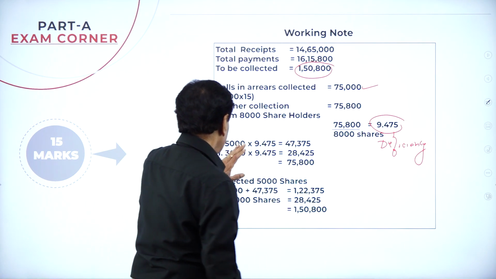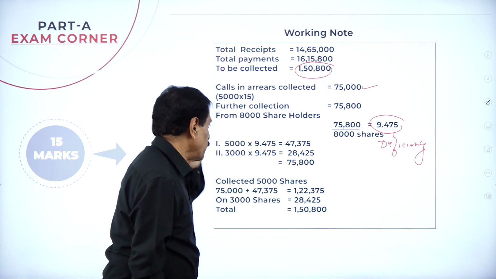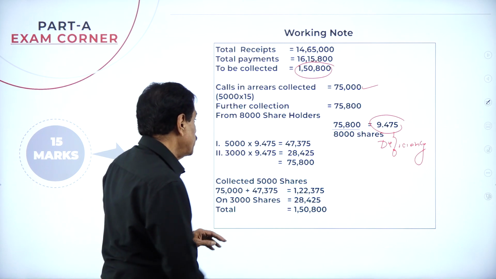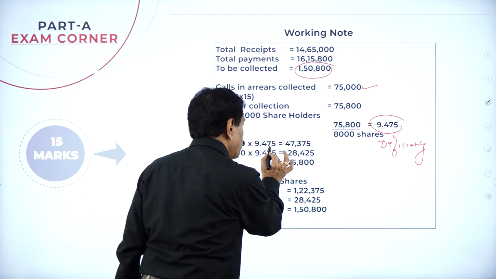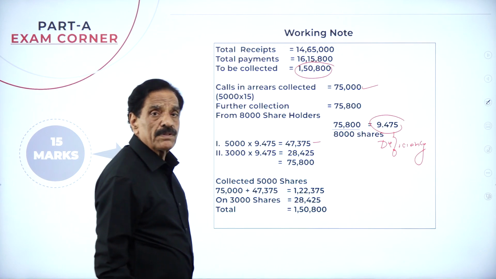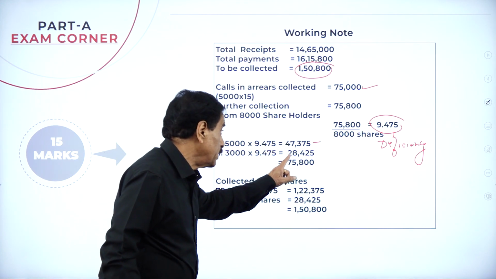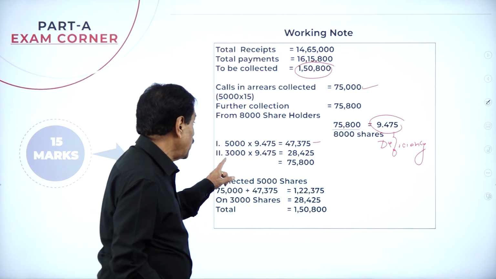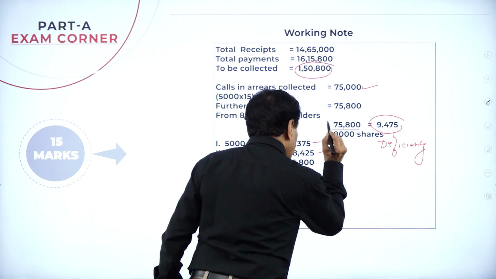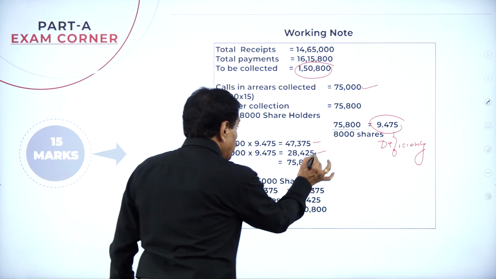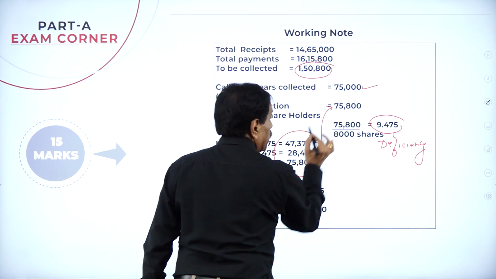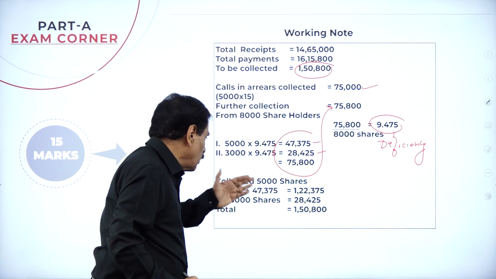Now here, the first shareholder, the 5,000 shares. How much loss did he suffer? 5,000 times 9.475 is 47,375. He has to pay 47,375. The second man has to pay how much? 28,425. Totally it will work out to 75,800.